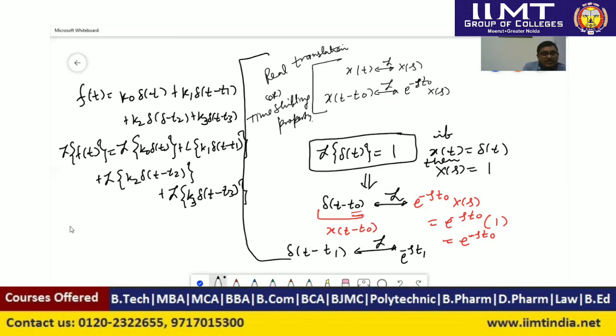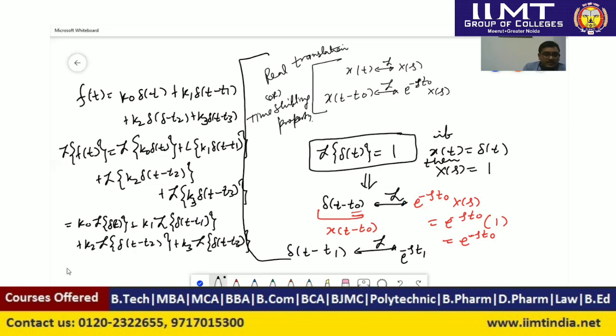Here k naught is a constant, so it will come outside. So k naught times the Laplace transform of delta(t) plus k1 times the Laplace transform of delta(t minus t1), similarly plus k2 times the Laplace transform of delta(t minus t2) plus k3 times the Laplace transform of delta(t minus t3).